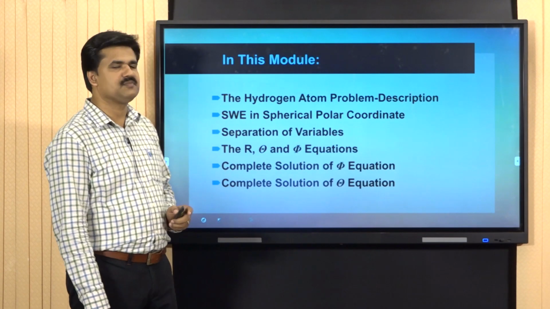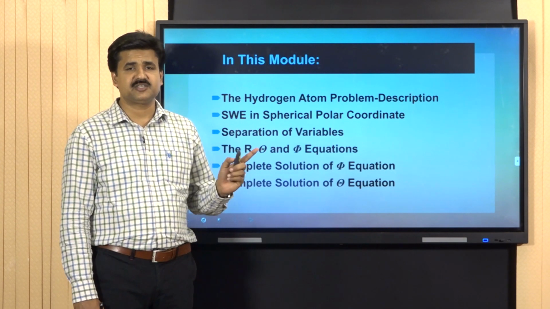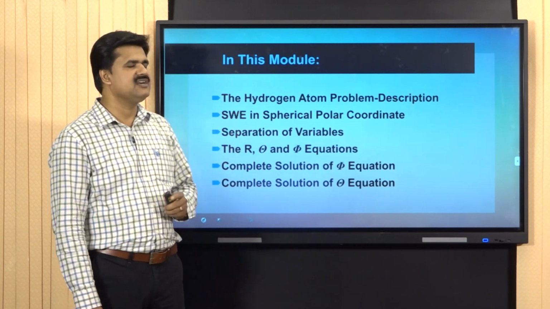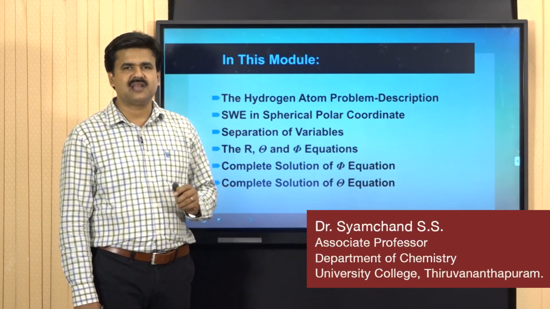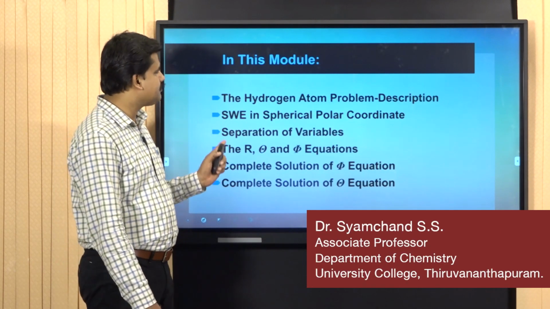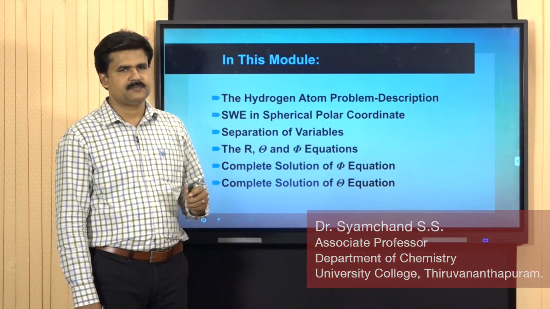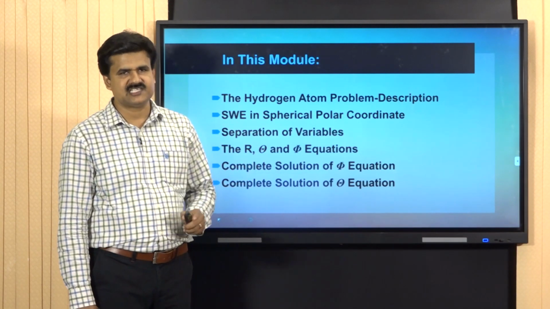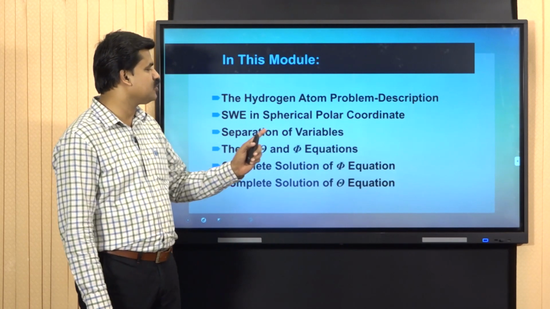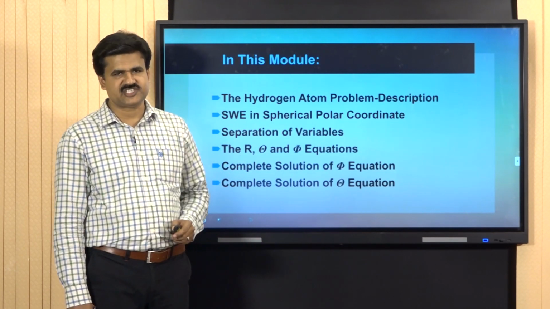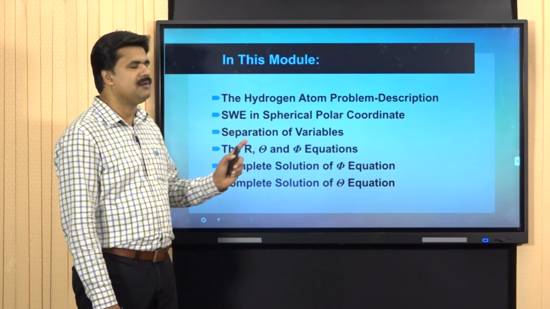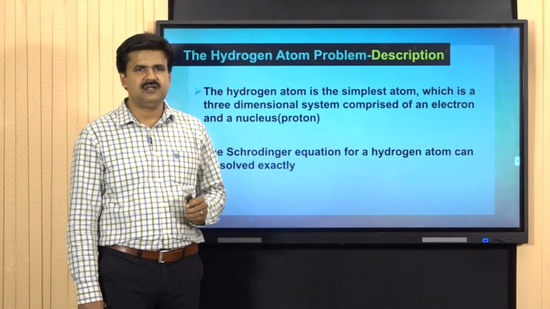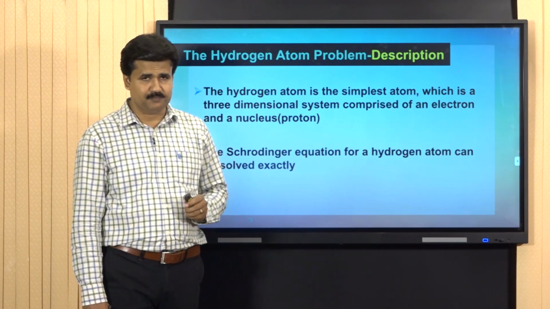The contents of this module are the hydrogen atom problem, its description, the Schrodinger wave equation in spherical polar coordinate, separation of variables, the r, theta and phi equations, complete solution to phi equation and complete solution to theta equation. First of all, the hydrogen atom problem.